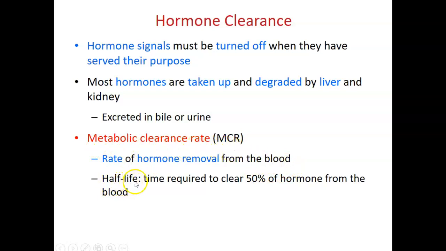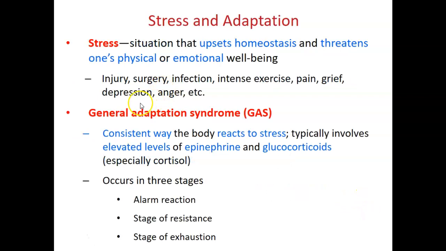The rate of hormone removal from the blood is called metabolic clearance rate. All the hormones have a half-life. Half-life means the time required to clear 50% of the hormone from the blood. Some conditions, such as stress, can upset homeostasis and threaten one's physical or emotional health. Over a long time, if there is a consistent way the body reacts to stress, it will develop into a general adaptation syndrome, GAS. This syndrome will typically involve elevated levels of epinephrine and glucocorticoid, especially cortisol.